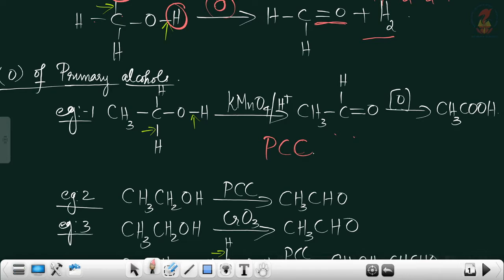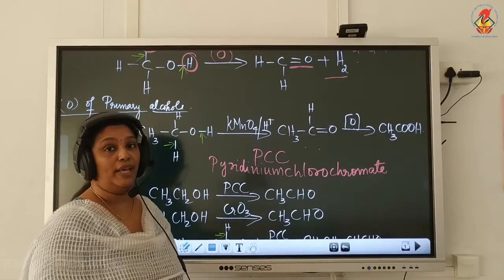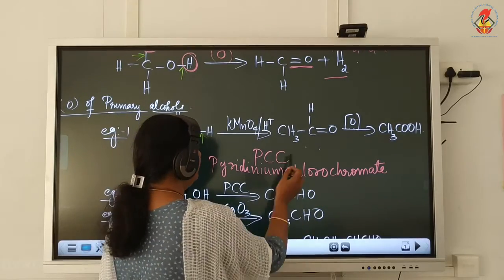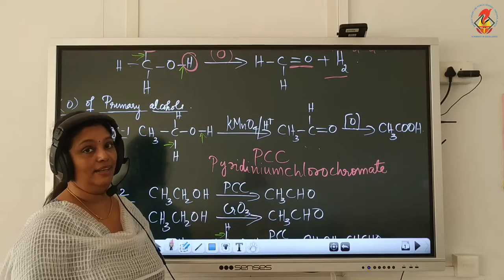The full form of PCC is pyridinium chlorochromate. And this pyridinium chlorochromate is a complex of chromium with pyridine and HCl.